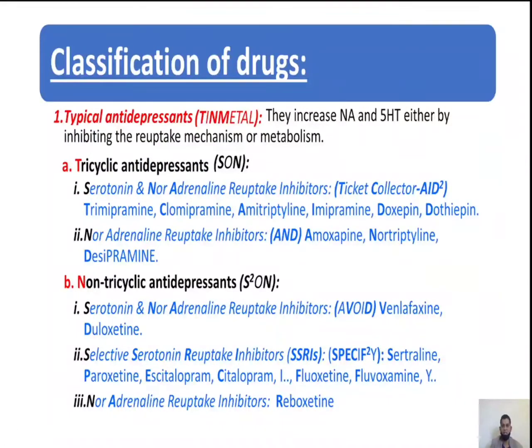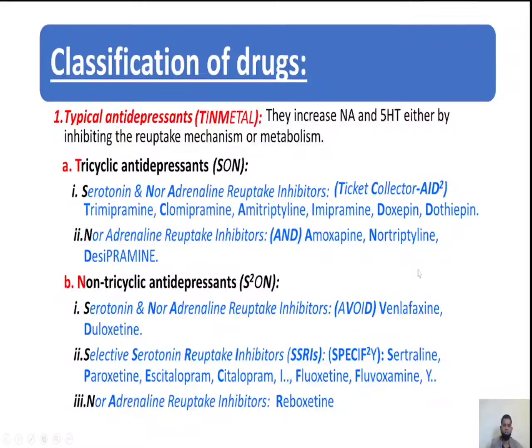These are the drugs that have tricyclic structure. What are those? SN, S and N. All are capital, but S and N are bold. S means serotonin and noradrenaline reuptake inhibitors. N means noradrenaline reuptake inhibitors. First, we discuss serotonin and noradrenaline reuptake inhibitors. These are the drugs that inhibit the reuptake of serotonin and noradrenaline, thereby increasing their levels at the synapse.